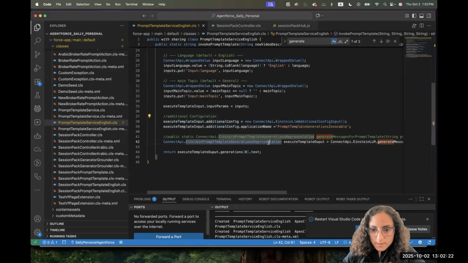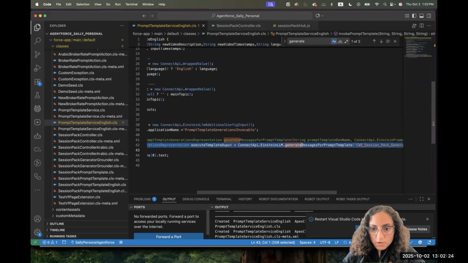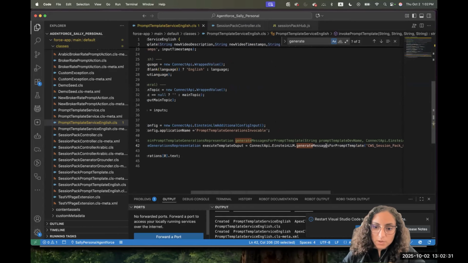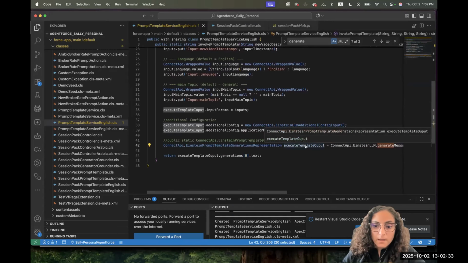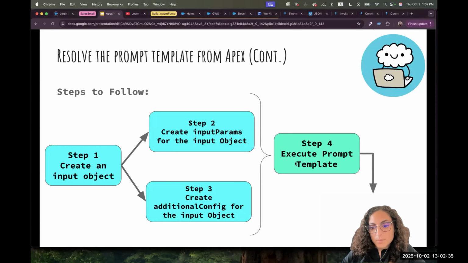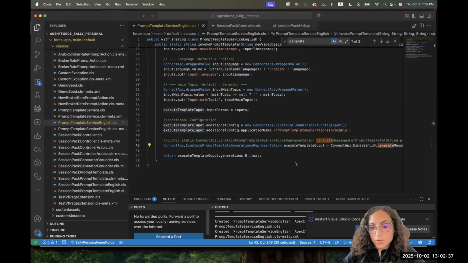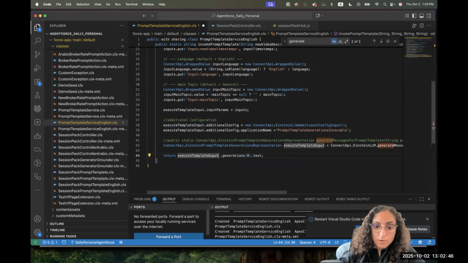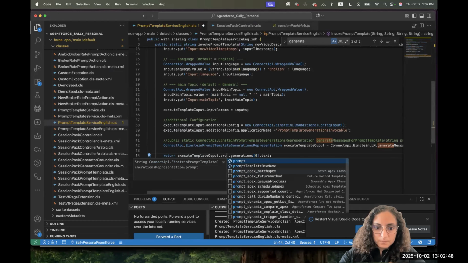And that's what we did in this line. We called the generate messages for template. We gave it the template name and the input parameter that we prepared. And then after that, as a response, you can work with the resolution and response. And we said the resolution will be the prompt. The result prompt will be stored in the output.prompt.